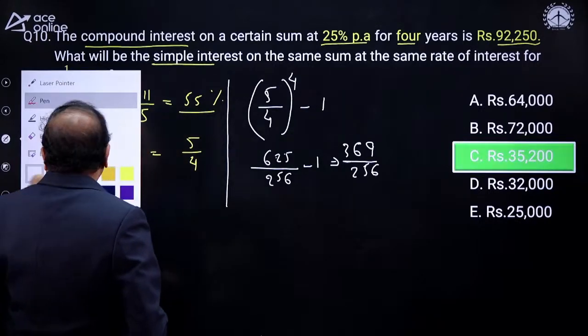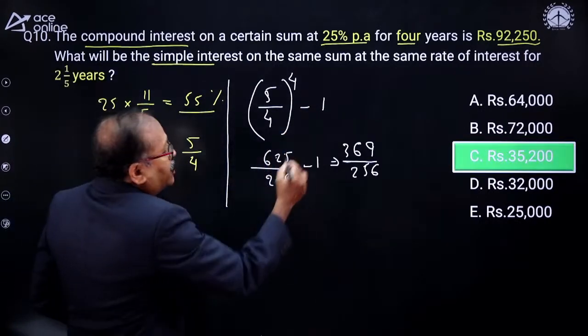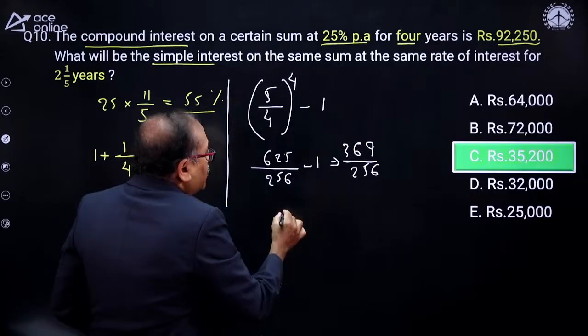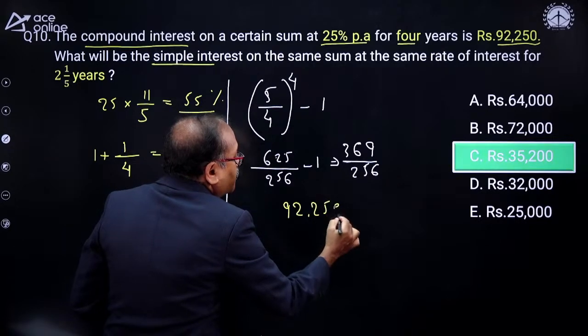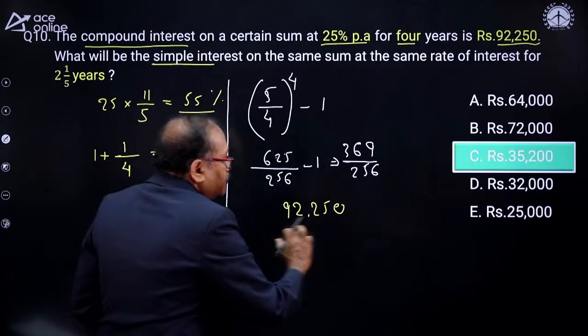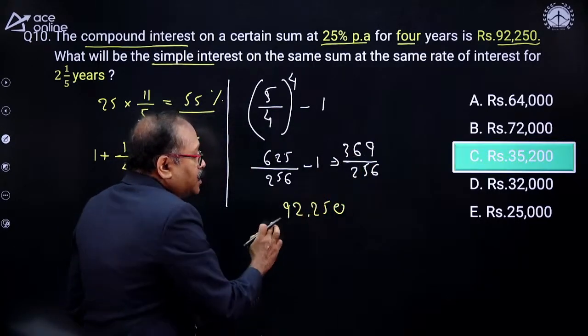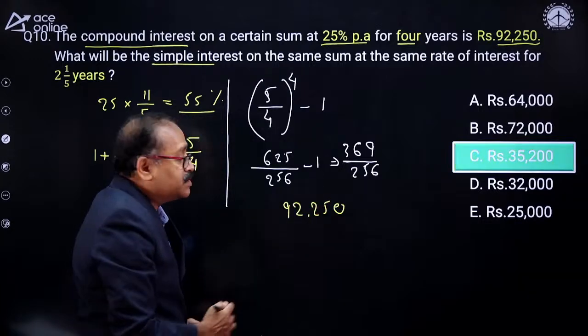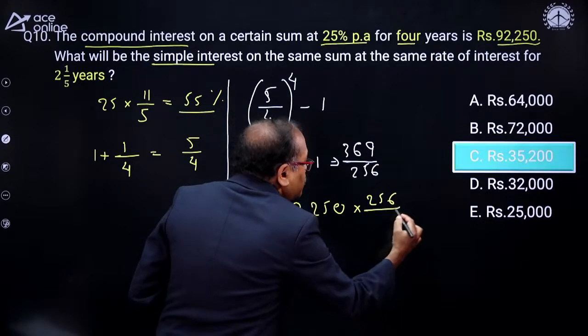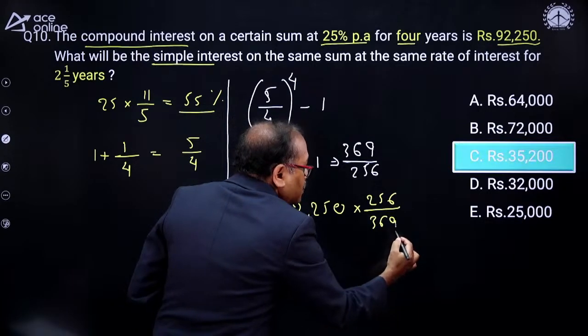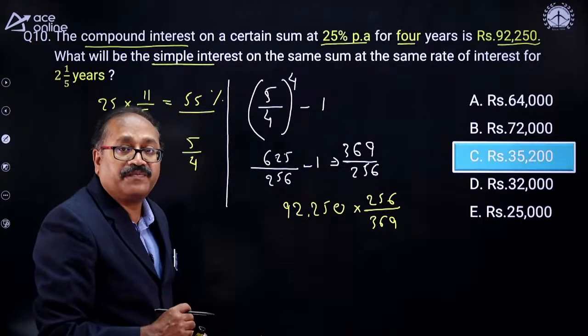So now, let's answer the question here. So that is what is given to us as 92,250 divided by 369 by 256. That means in other words, this is 256 by 369. And I need 55%.